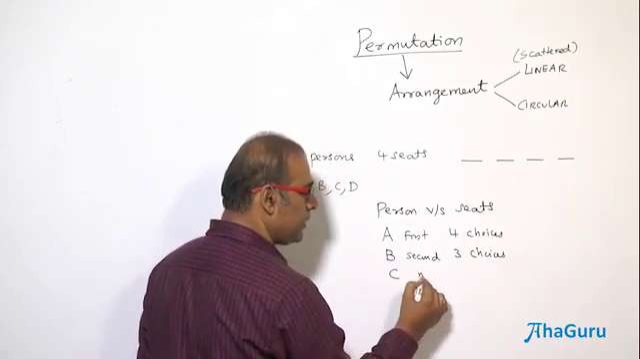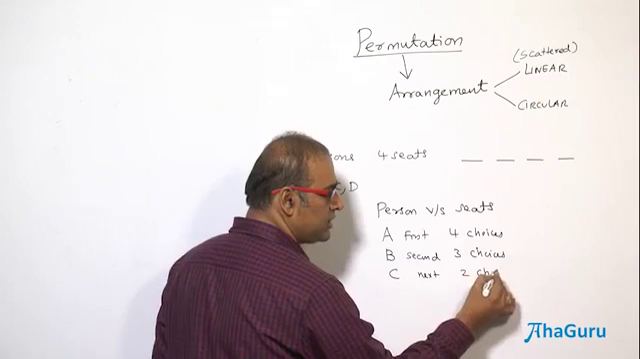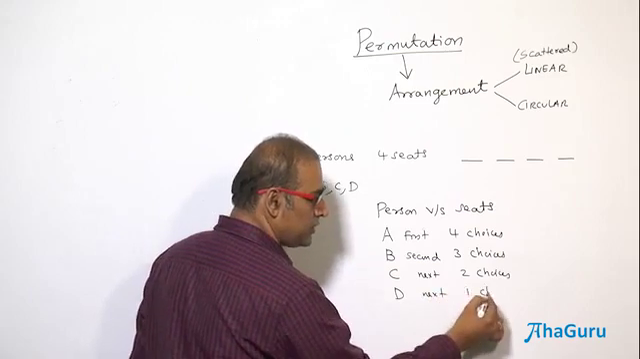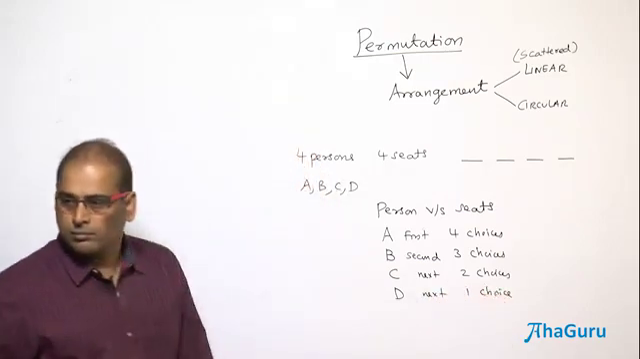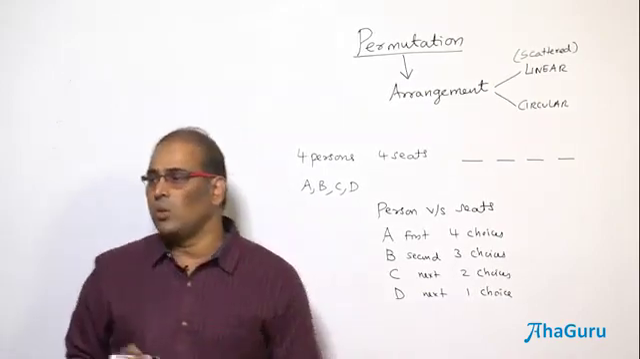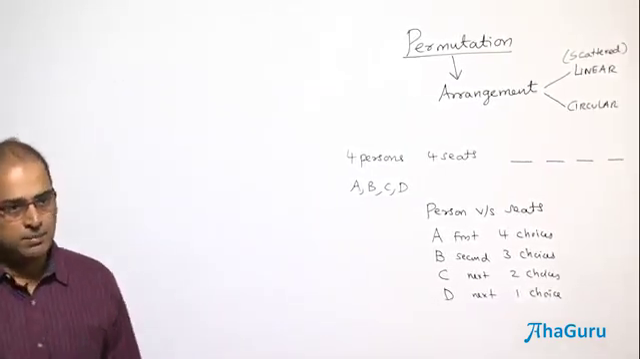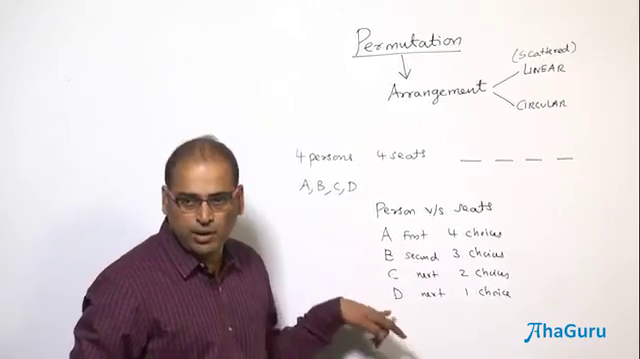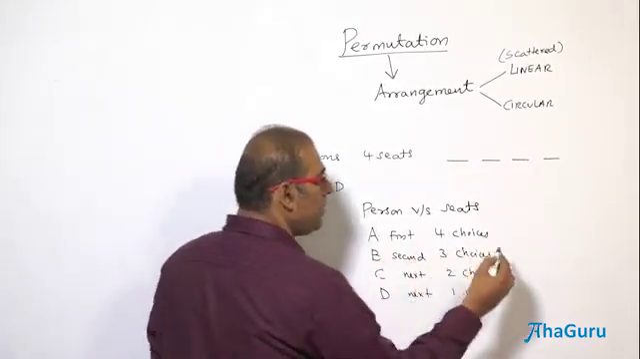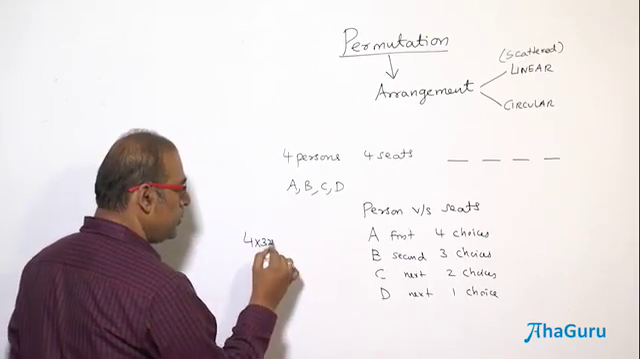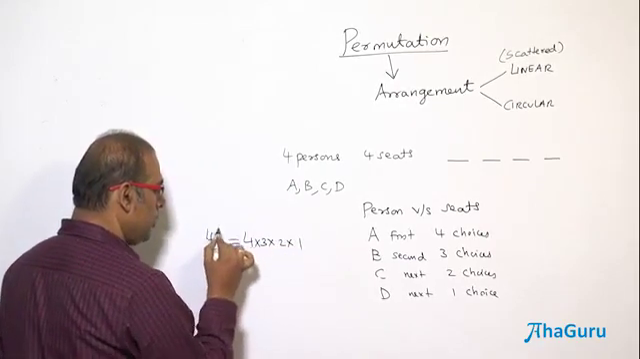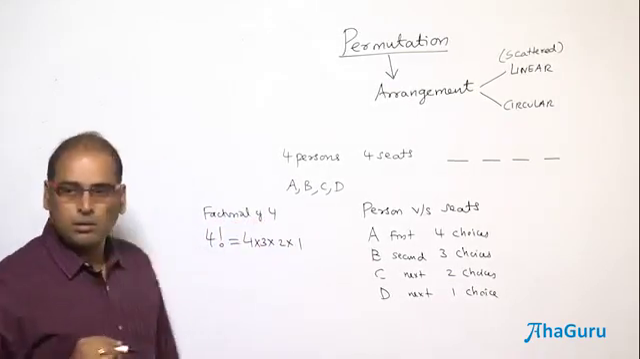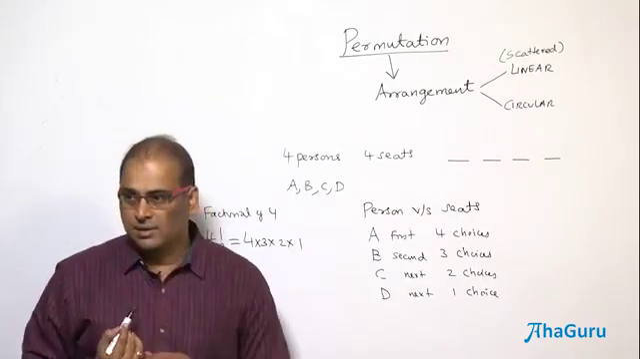And then C, 2 choices. Why 2 choices? Because there are only 2 seats left. And D, only 1 choice, whatever seat is left. So this 4, 3, 2, 1, are you going to add or multiply? Because for every possible choice for A, there are choices for B, so for A and B we are going to multiply. Same thing you can do. Therefore it's going to be 4 into 3 into 2 into 1, which can be called 4 factorial. This is called factorial of 4. So this is person versus seats.